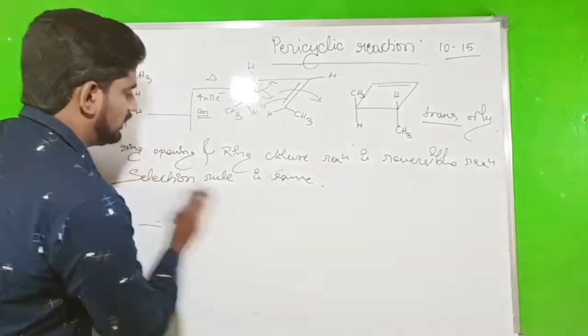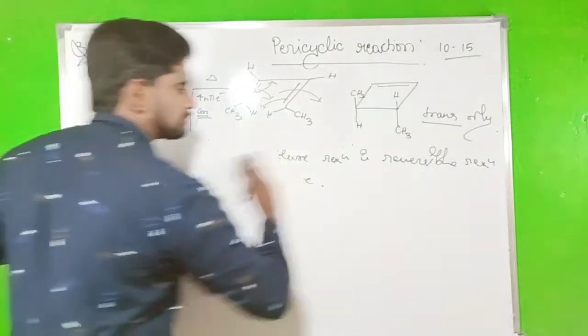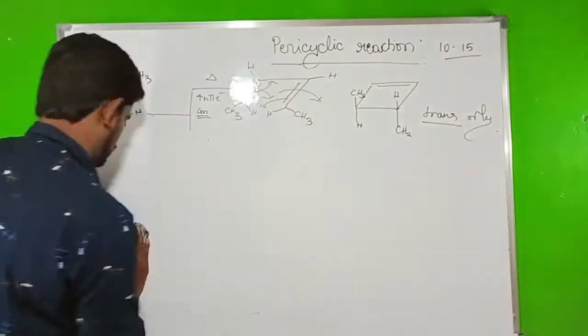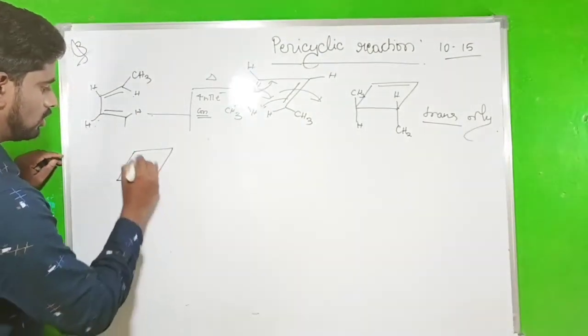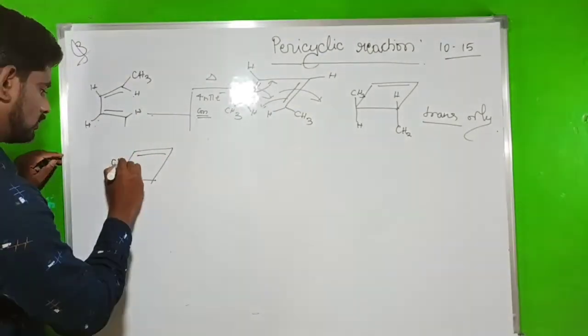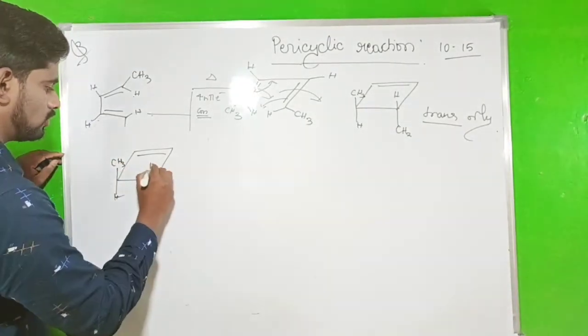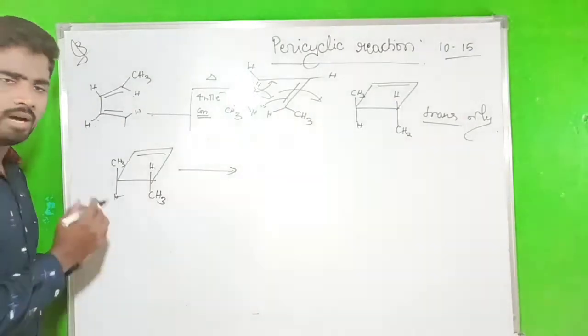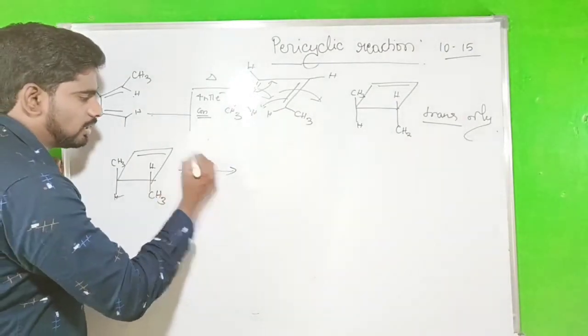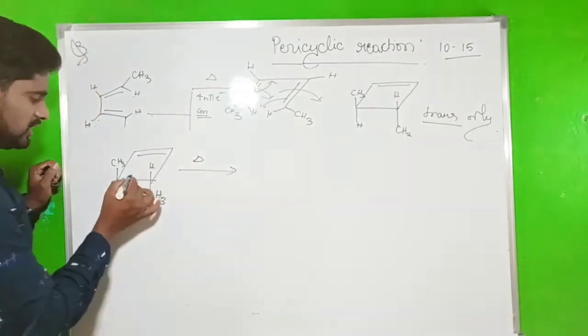Okay, so now take the examples here. They gave this compound. So while you take the thermal condition, first initially you write it.